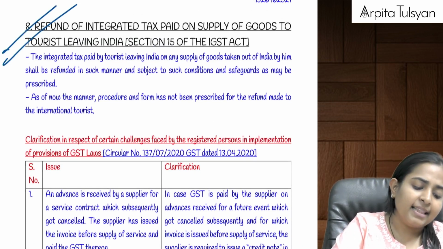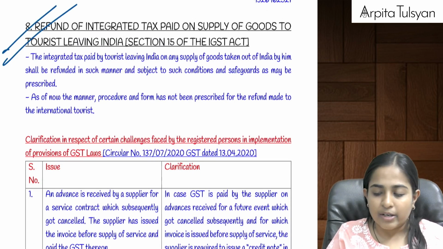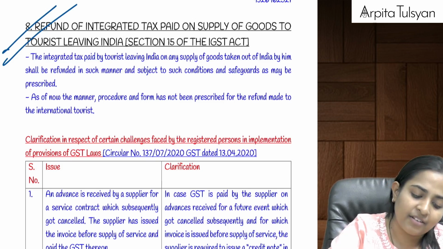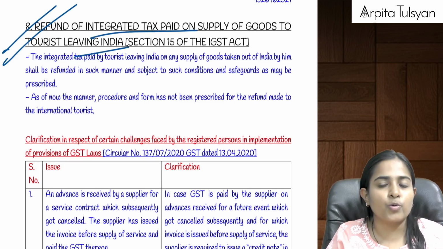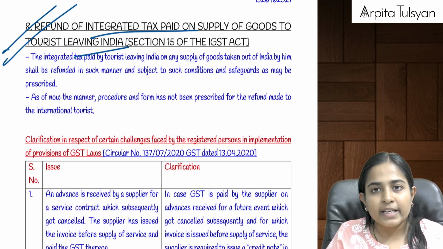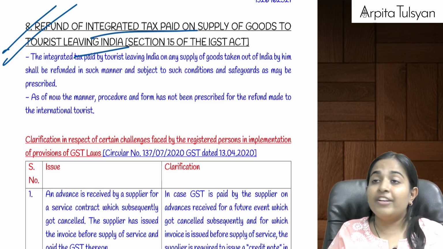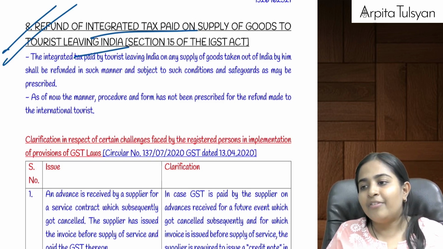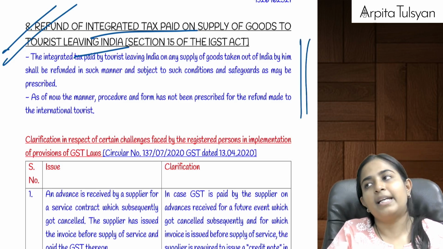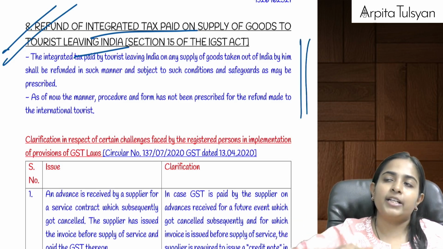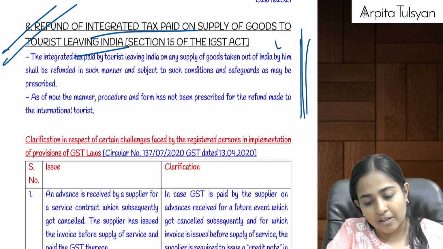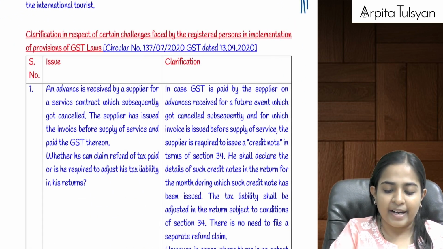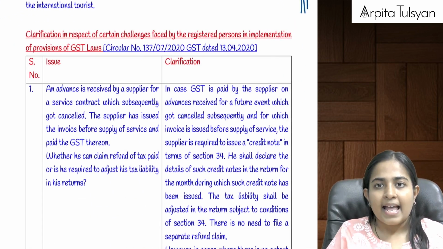Yes. And then the last one is section number 15, which says that in case of a tourist who is living outside India, when he was in India, we charged him IGST. So when he is leaving India, he can take a refund, because ultimately this is just like your export only. The taxes should not be exported to the other country. That's why before leaving India, he can claim the refund of the IGST which he has paid here in India. Are you clear with this?